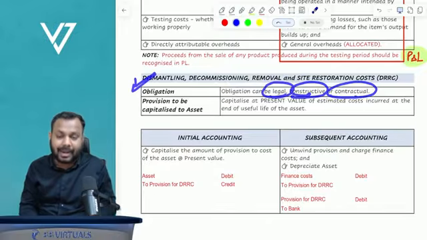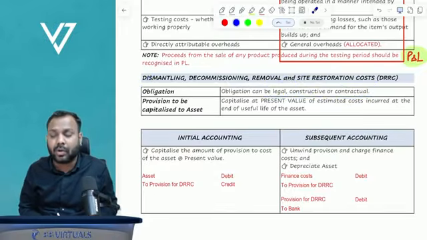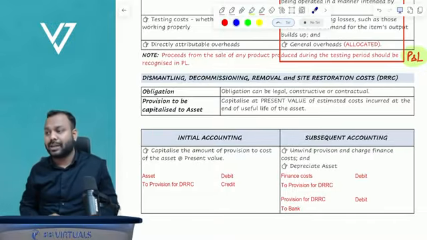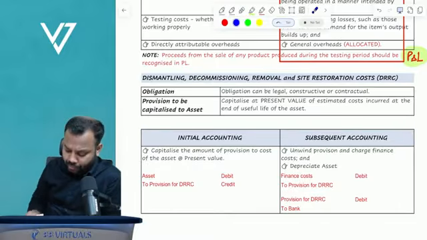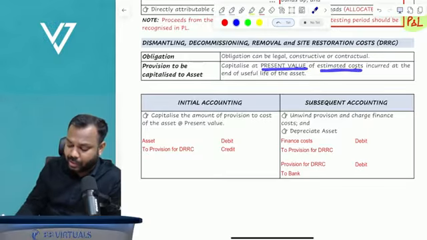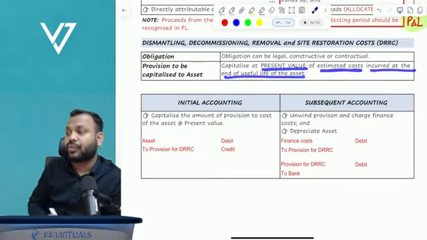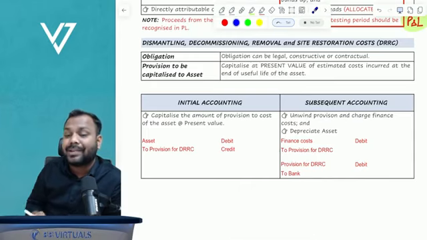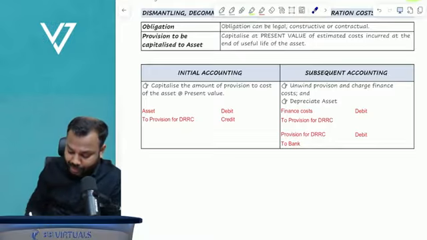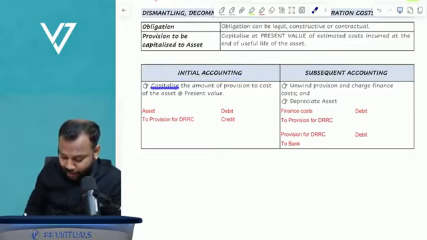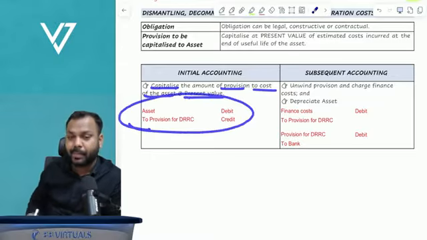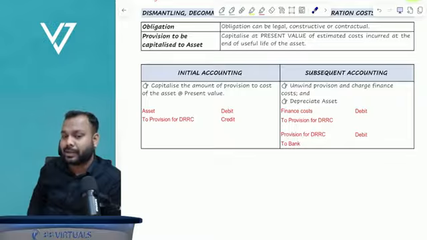Irrespective of whether it is legal, constructive or contractual, you have to capitalize the dismantling cost, removal cost, or decommissioning cost at present value to the cost of the asset. Sir, how exactly do we treat it? Understand. Capitalize at present value of estimated costs incurred at the end of the useful life. When do you capitalize? On the date of initial recognition. So what is the initial accounting treatment? Capitalize the amount of provision to the cost of the asset at its present value, and the entry will be asset account debit, provision for DRRC credit.